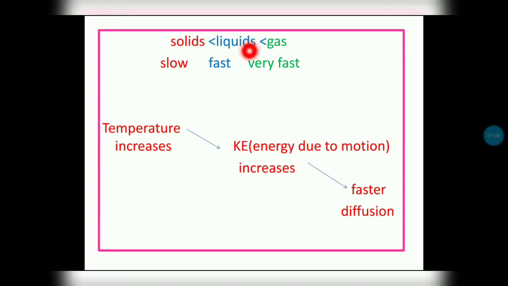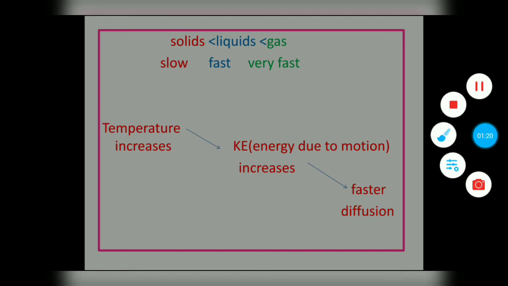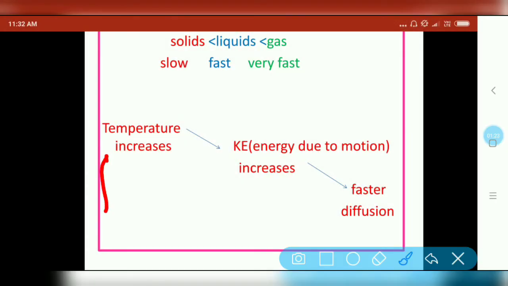In the case of liquids, compared to solids, it's faster. And in the case of gases, diffusion is very fast because particles are freely arranged inside gases. So in this lesson, a very important thing is that when temperature increases, the kinetic energy of the particles also increases. Kinetic energy means energy due to motion, which makes diffusion faster. So always remember that whenever temperature increases, the kinetic energy also increases. Particles will move from their position, they will be far away from each other, and the diffusion will be faster.